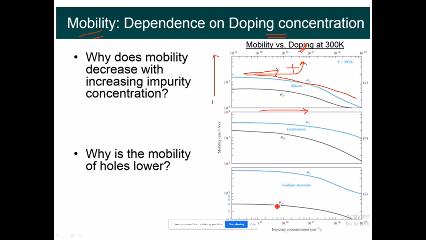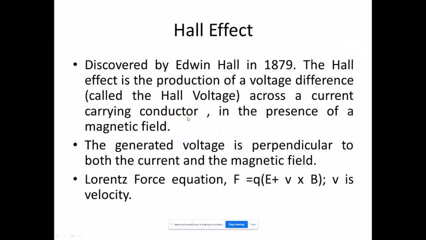So this graph gives the dependency of mobility on doping concentration. As the doping concentration increases, mobility decreases. This is for silicon, this is for germanium, and this is for gallium arsenide. All three are semiconductor materials. Going to the next slide.